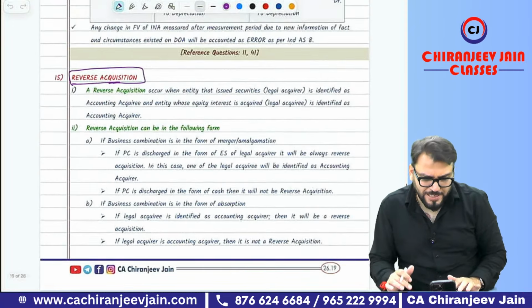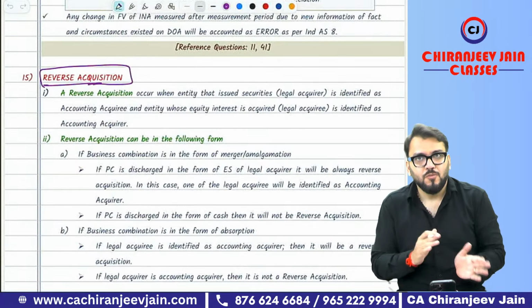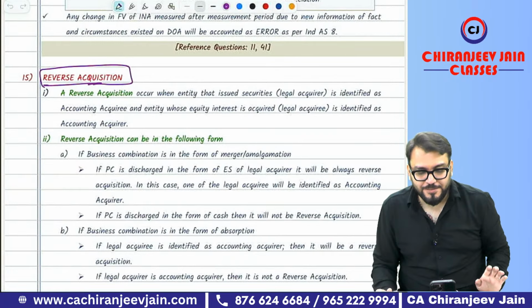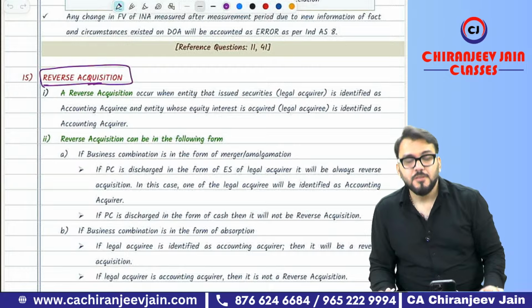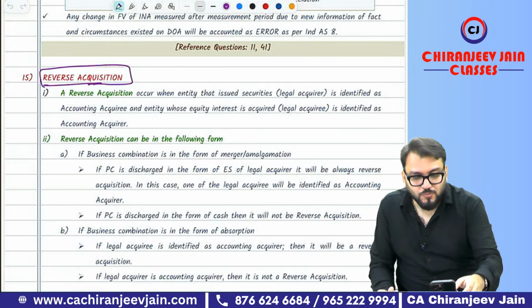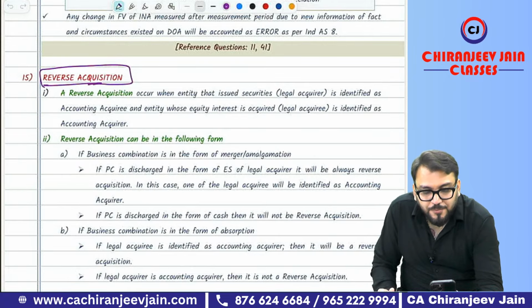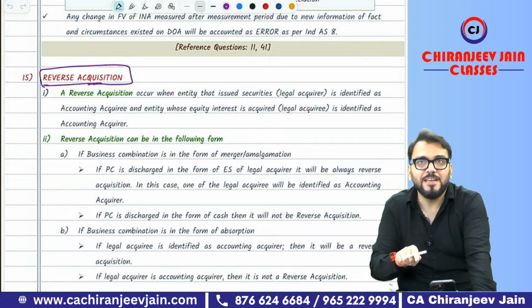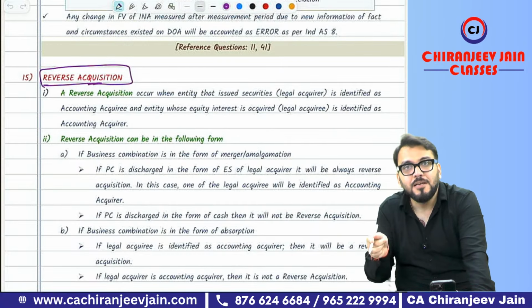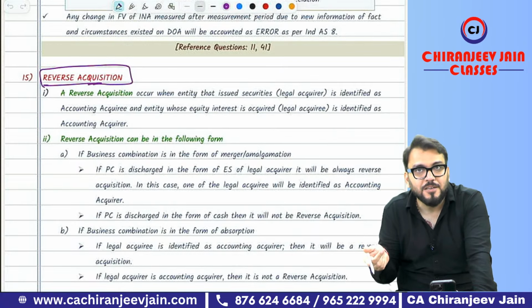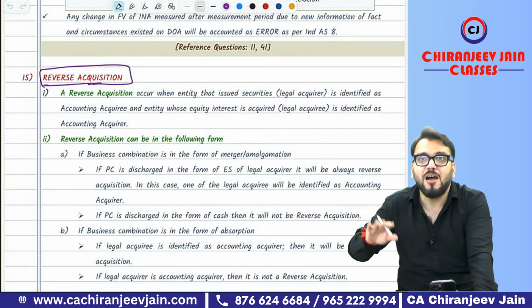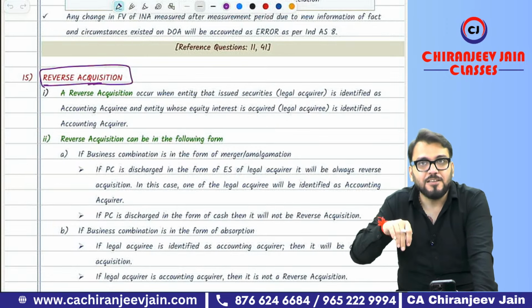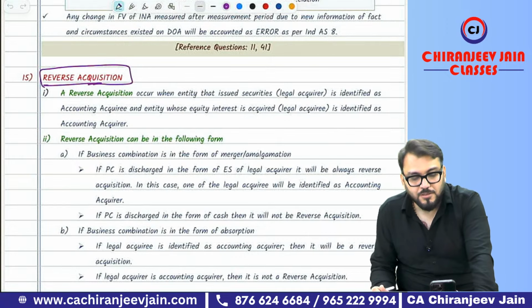Yes, sir. Do you want me to take one more question for formation of subsidiary and measurement period? One doubt came: why are we not taking the measurement period value 54.9 instead of 46.9? Because that information was received after approval of the financial statement. So can I say whatever information is received after approval of the financial statement cannot be adjusted now? Got this point?